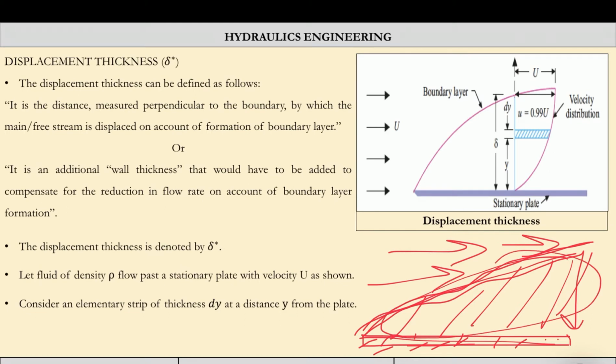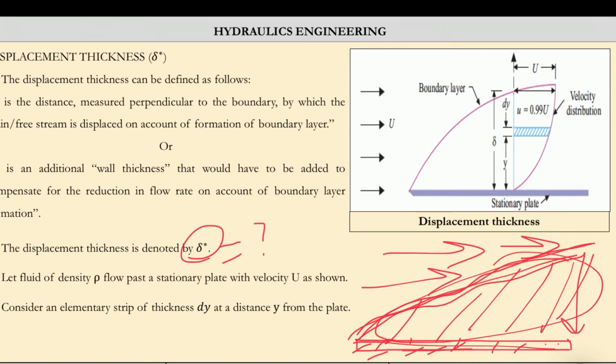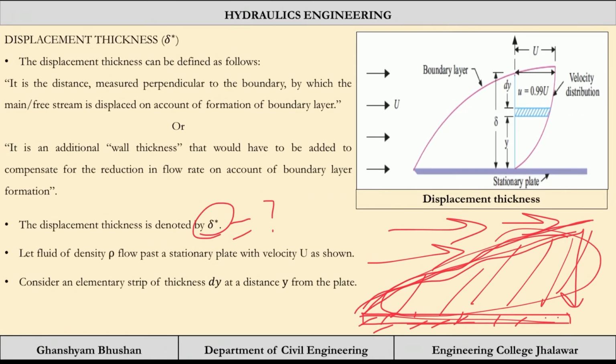So these are the interpretations of the same thing. You can understand it in either way, whatever suits you, you can take that definition. The displacement thickness is denoted by delta star, and let us try to calculate it. What would this value be, how are we going to define it, because it should depend upon the flow and various parameters. So what are those parameters? We are checking the loss: what is the loss due to this boundary surface, the stationary plate, and what losses occur.